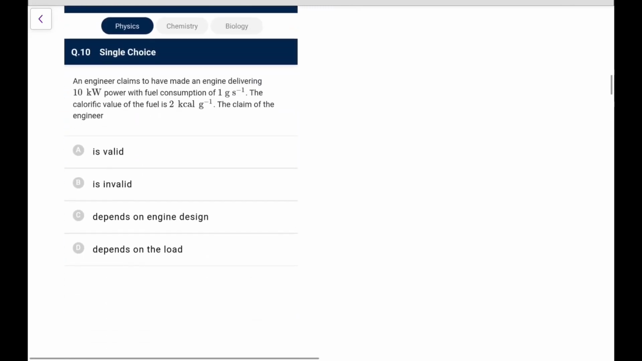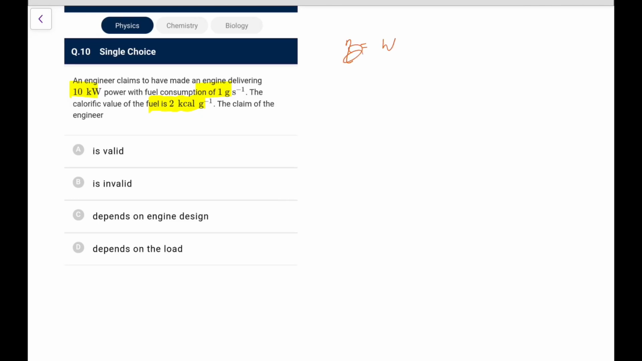Now, an engineer claims to have made an engine delivering 10 kilowatt power, with a fuel consumption of 1 gram per second. The calorific value of the fuel is this. The claim of the engineer is... So just check here, what is the efficiency?